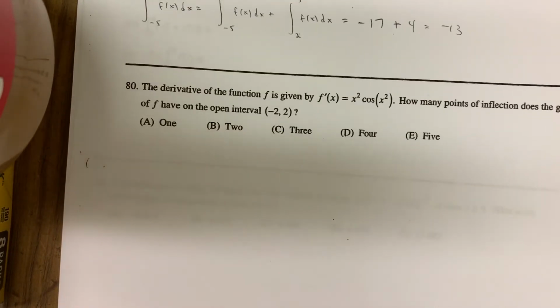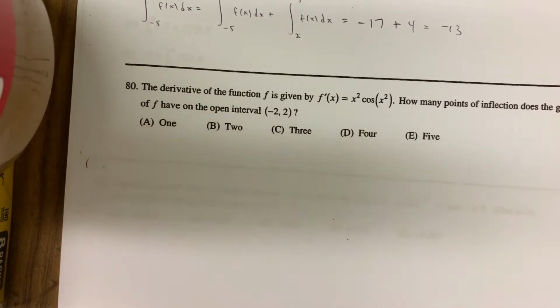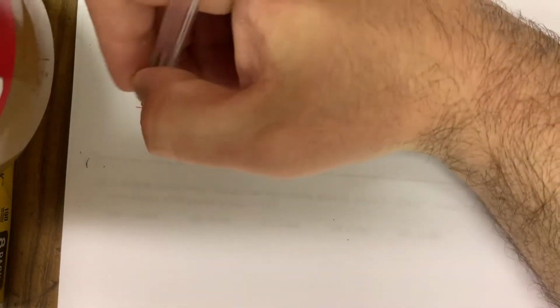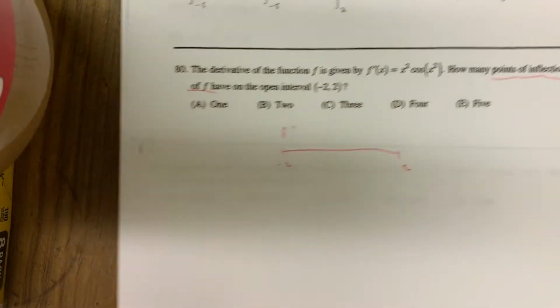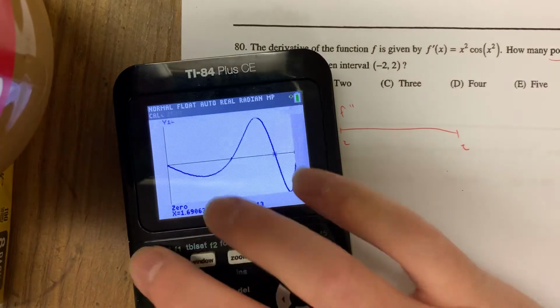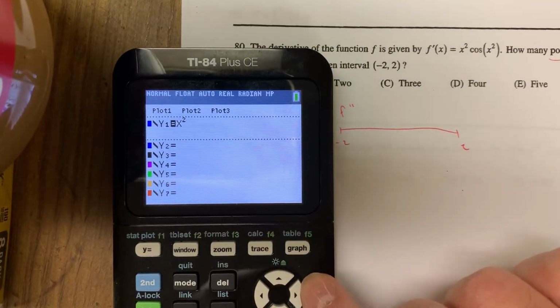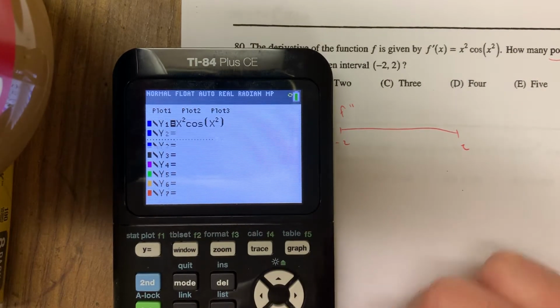The derivative of the function f in number 80 is given by f prime equal to this right here. How many points of inflection does the graph of f have on the interval -2 to 2? Points of inflection, surely there must be some sort of test. And there is, the f double prime line here, if you want to know where f has points of inflection. We know it's bounded from -2 to 2. Calculator situation here, right? They give you f prime. So if we graph f prime, we got x squared times cosine of x squared. Make sure you're in radian mode once again.